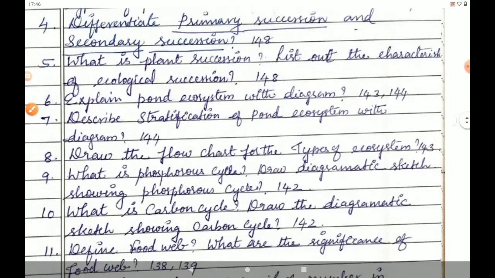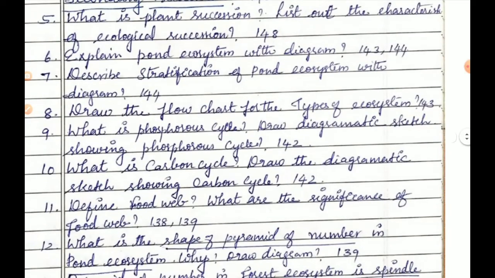Question number 6. Explain pond ecosystem with a diagram. The answer is given in page number 143-144. Page number 143 and 144: pond ecosystem, structure of pond ecosystem. Under the headings at the last of the page, one heading is given: structure of pond ecosystem. From that, you should open the bracket. It is a classical example for a natural, aquatic, freshwater, lentic type of ecosystem. It is the pond ecosystem. From there, open the bracket.